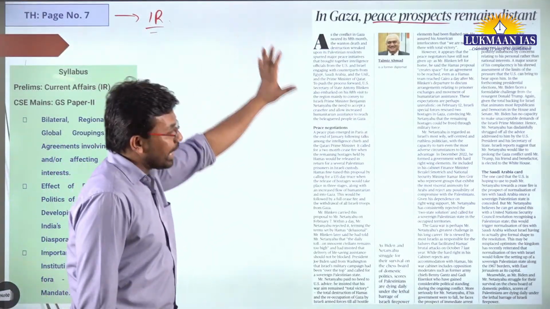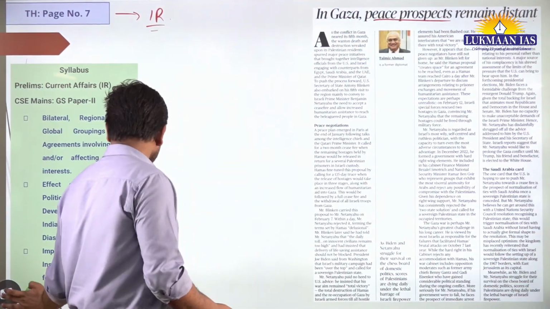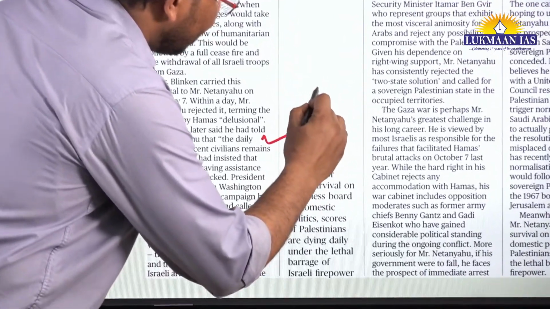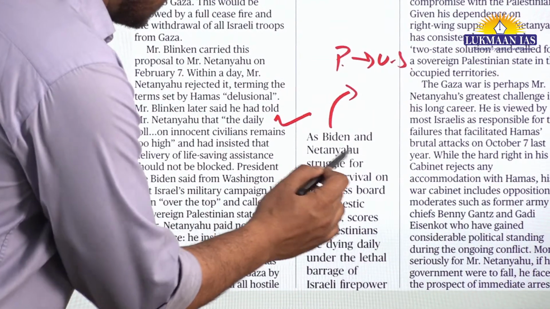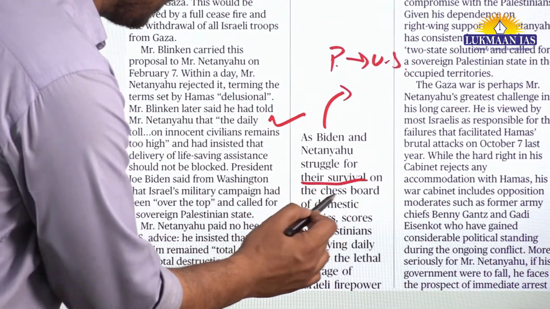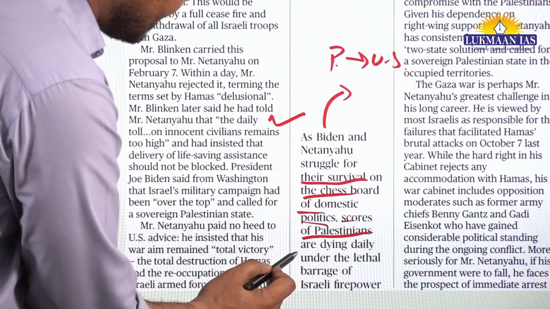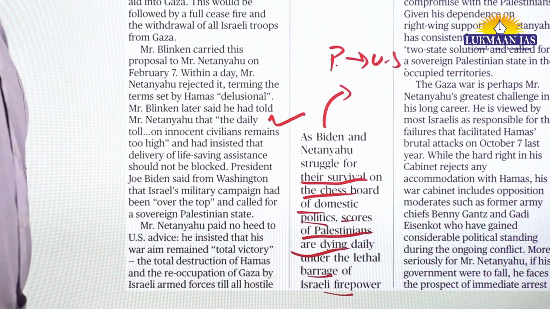Finally, in this article the author said that as Biden, the president of the United States of America, and Netanyahu struggle for their survival on the chessboard of domestic politics, scores of Palestinians are dying daily under the lethal barrage of Israeli firepower.